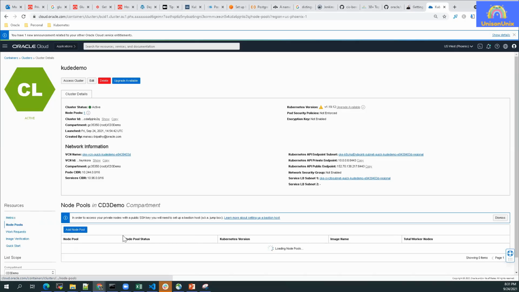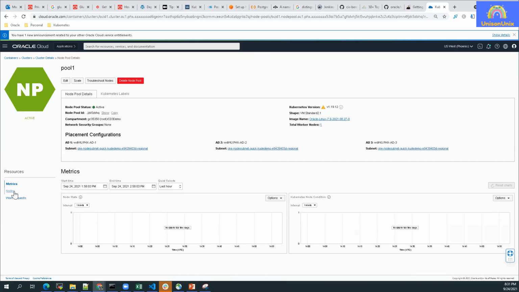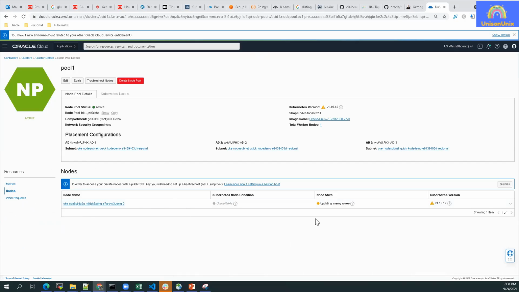We'll see the node pools. There would be one pool, and under that pool, we'll have one node. So here you can see that the worker node is still getting updated. The software is getting installed. So once it is active here, your cluster creation process will be done. So let's wait for that.